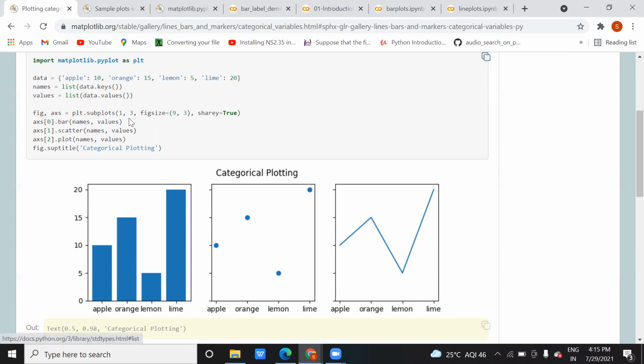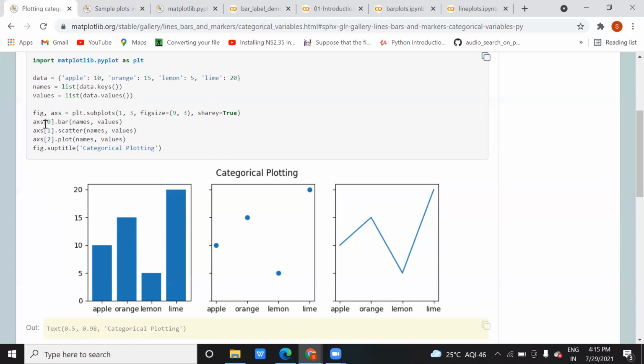Okay. 1 and 3 will be the row size and column size of your data. Figure size means what will be your x and y axis length, and grid true means how it will be visible. So you can do grid true and false. When you make it true, it will be visible on the same screen. And that's the reason for figure and ax: figure is for the size, and axis is the numpy array of values. To read these values, you have to read them in the form of a numpy array.